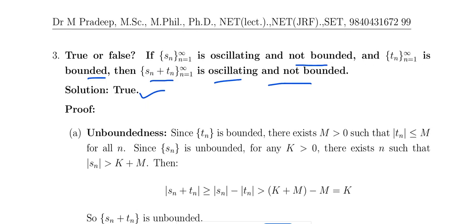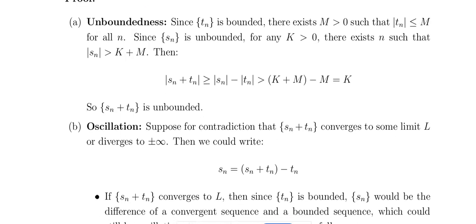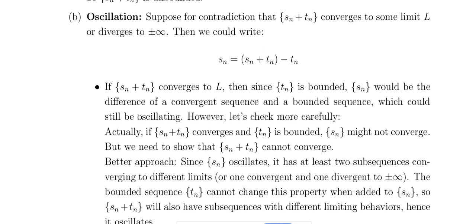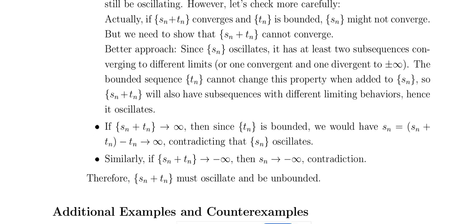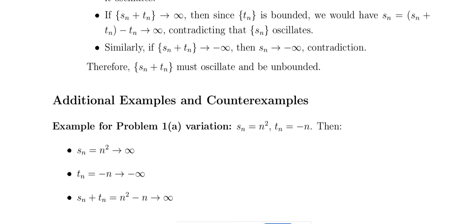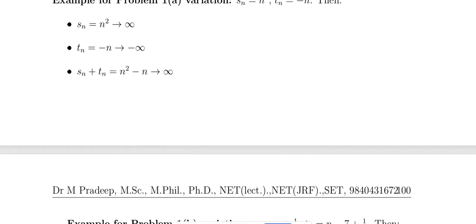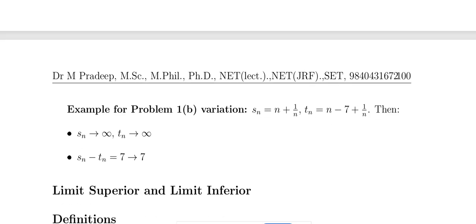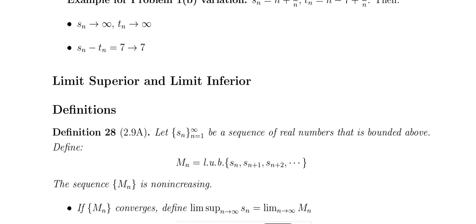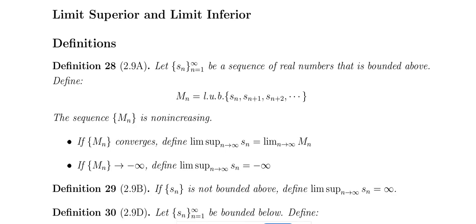We can prove it. So Sn equal to n square, Tn equal to minus n, both diverge to plus infinity and minus infinity. Okay, that is over.